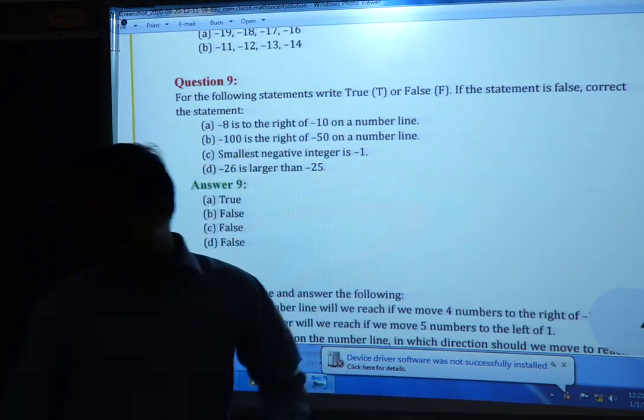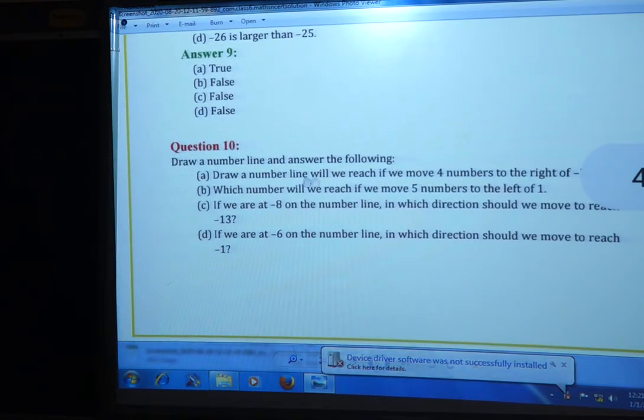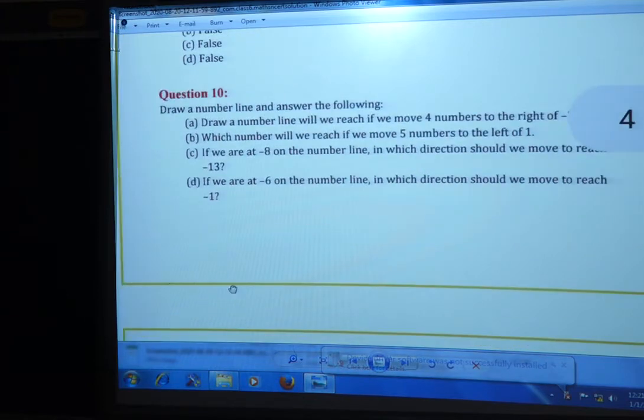Now here the reasons are given below. This is the reason. On a number line, everything is shown here.